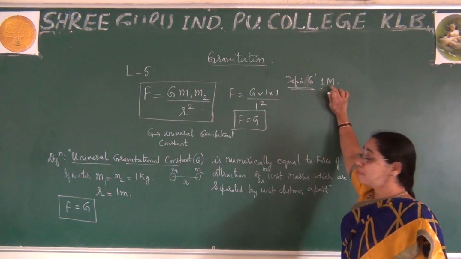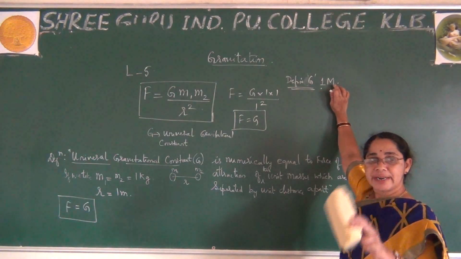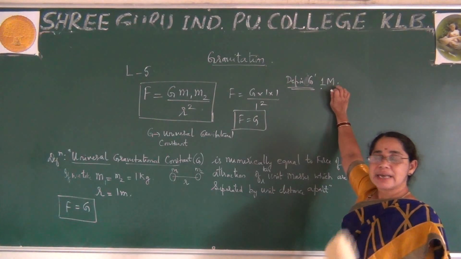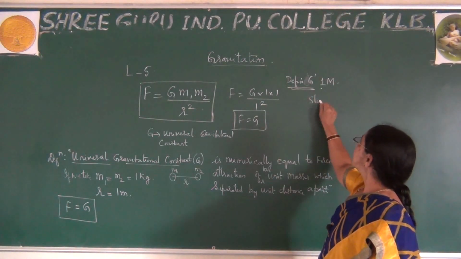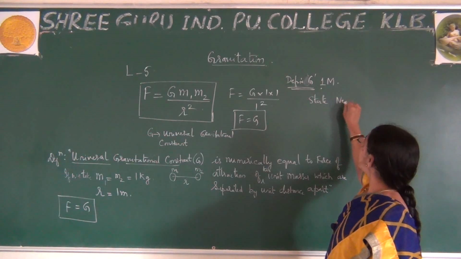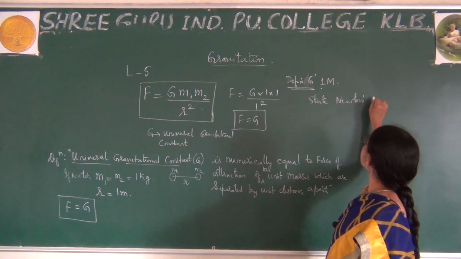Sometimes the same G can be included in that explanation. They will just ask, state Newton's law of gravitation.